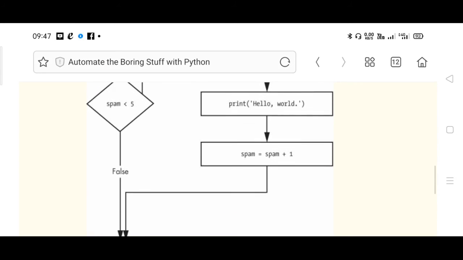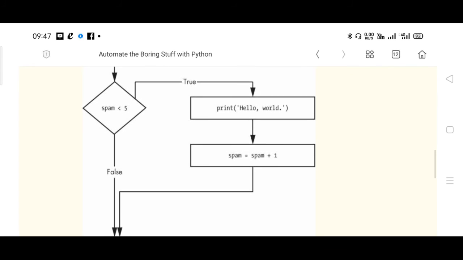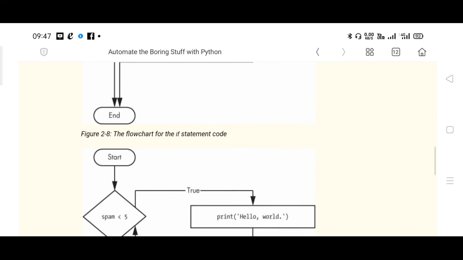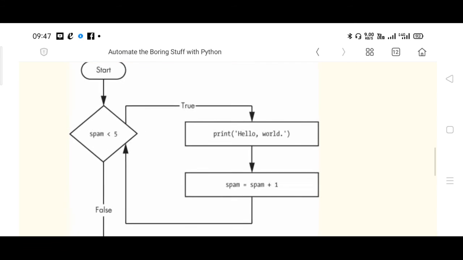So this is the flowchart for if, and for while it will be different. So spam less than 5, true means print hello world and increment, false means terminate. That's it. But for a while loop that is not the case. See, it will come back to the position. Check the arrow mark. Right?